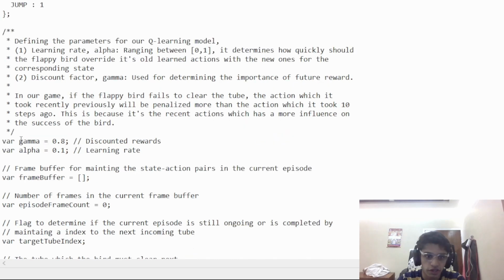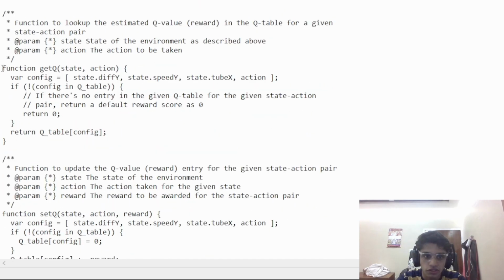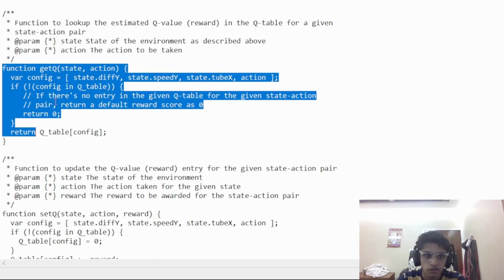We have also defined other parameters for our Q-learning model. One of them is our discount factor, and the other parameter is alpha, which is our learning rate. The discount factor is used for determining the importance of the future reward. We have also defined certain other objects, and another important object was trials, which maintains the count of the number of trials. This function over here, which is getQ, takes in two arguments. One is state and the other one is action.